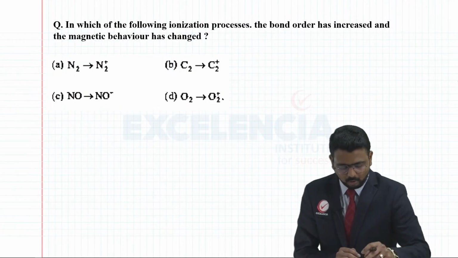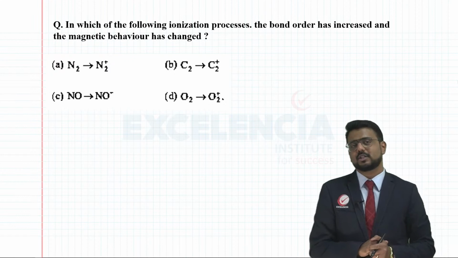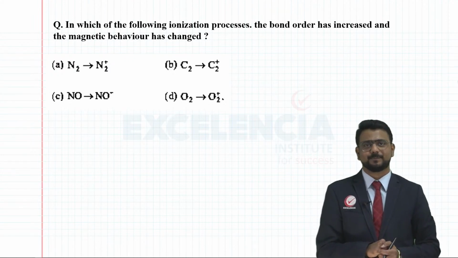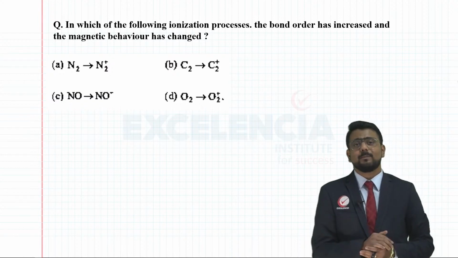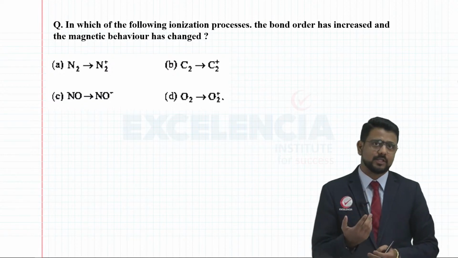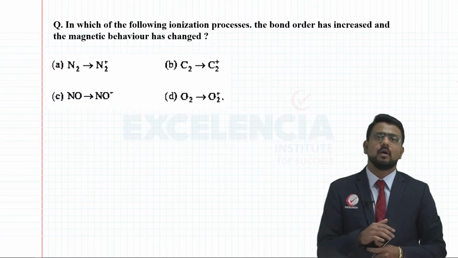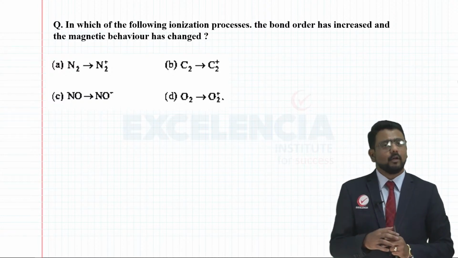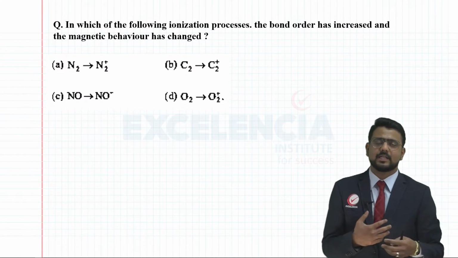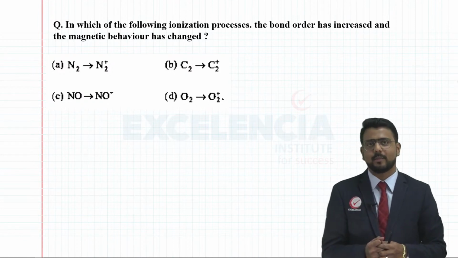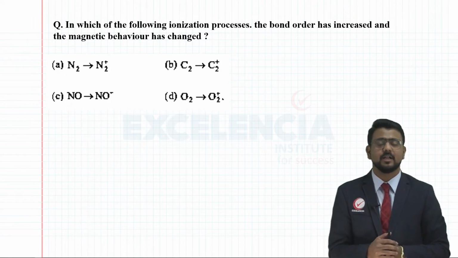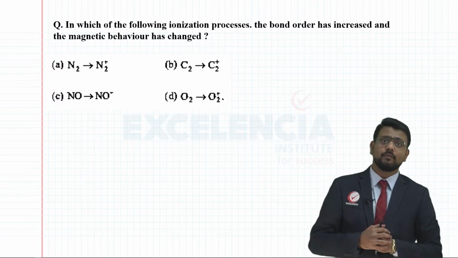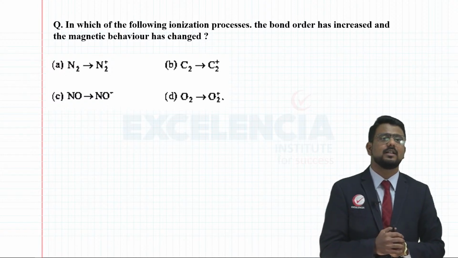So now moving on with the next part. Now this is the final part of this chapter, which is nothing but certain questions based on molecular orbital theory. Now on the basis of molecular orbital theory, what all kind of questions they can ask you? They can ask you the bond order, the magnetic behavior or the stability, right? And for that you should be having certain idea as to how to draw these molecular orbital diagrams, and that too quickly, okay.